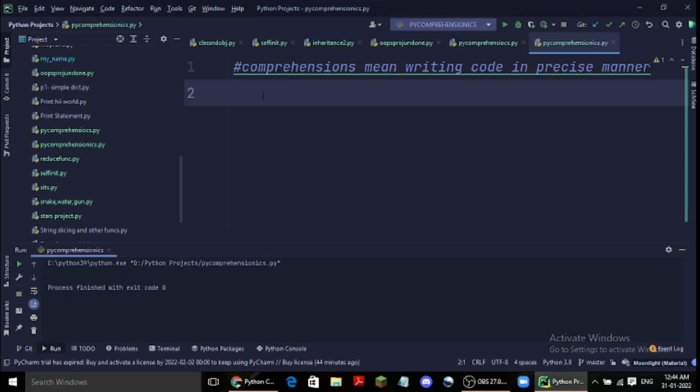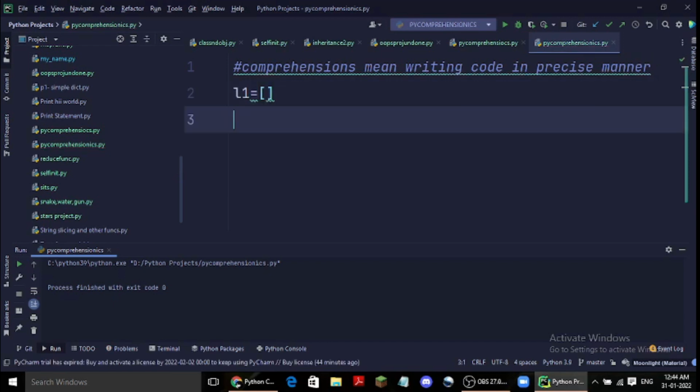Now, what are comprehensions? Comprehensions mean writing code in a precise manner, in one line, or in a very good manner. That is basically comprehensions. Let us take the example of list comprehensions. Suppose I make a list which makes a list of the first 100 numbers.